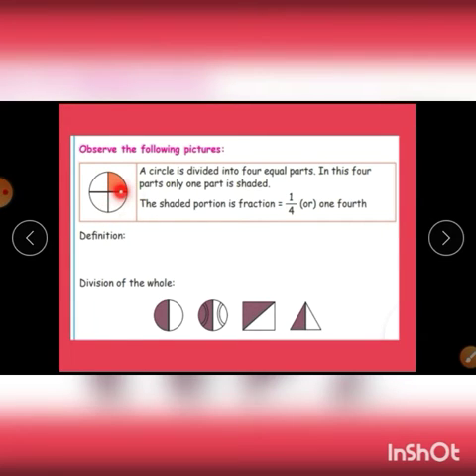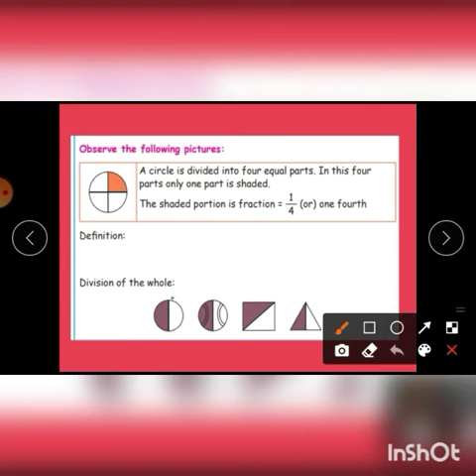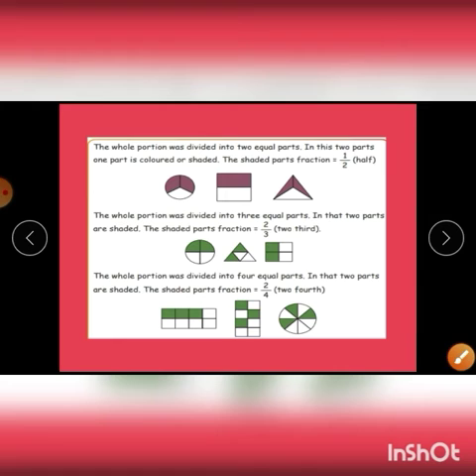In these 4 equal parts, one part is shaded. So the shaded portion, in fraction, is equal to 1 by 4. Division of the whole: here the circle is divided into 2, which is 1 by 2. Here the ball is divided into 2, so it is 1 by 2. Here the square is divided into 2, so it is 1 by 2. Here also the triangle is divided into 2, so it is 1 by 2.